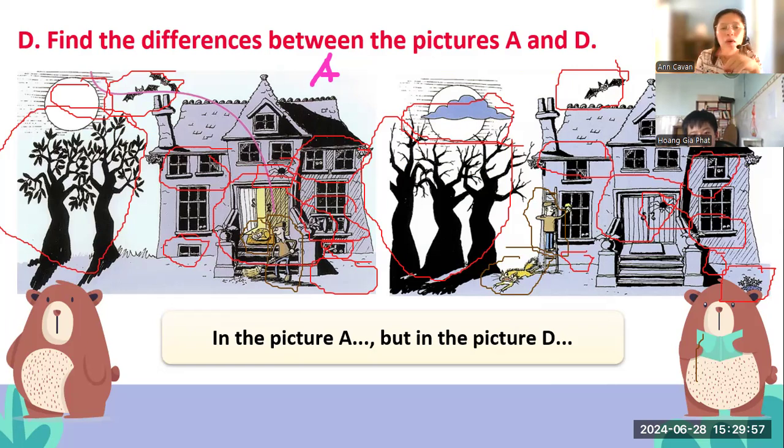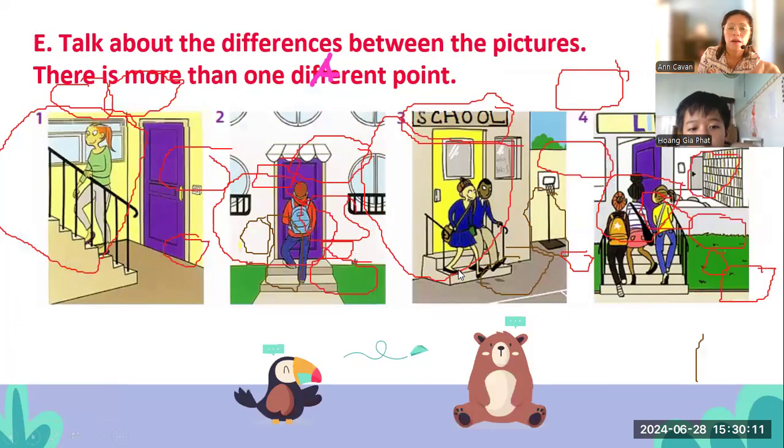Okay, last one. The basement and no basement. There is a basement, there is a window in the basement, and there is no window in the basement. Okay, so this one.